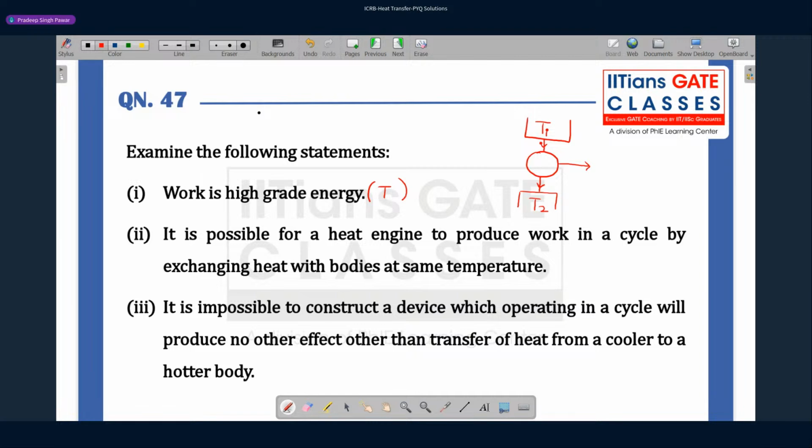So we see that between source and sink, there is a temperature difference whenever we are trying to define a heat engine. So this statement is a false statement. When both are at the same temperature, we cannot produce a net work.